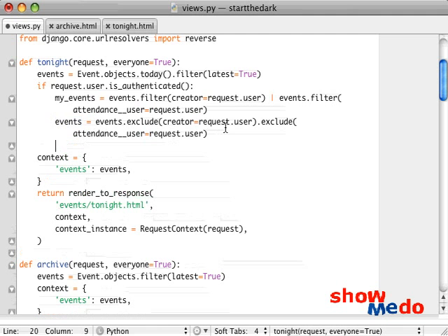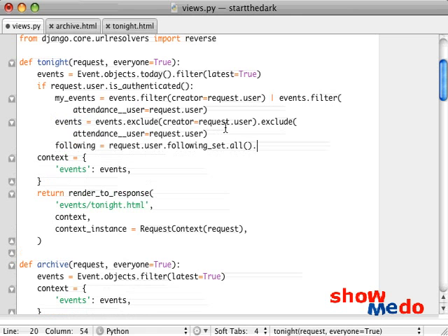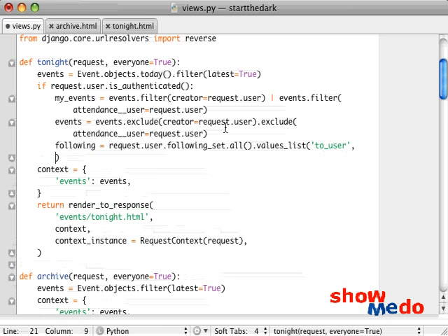Okay, and then the last thing we want to do, if we're authenticated, is get a list of who we're following. So following equals request.user.following_set.all().values_list to_user, and now we're going to do flat equals true. And thank you to Jan R, who pointed this out. You don't need to do a list comprehension like we were doing in the social networking part to figure out all of the to users. You could just say values_list and say flat equals true. It's a great tip. Thanks, Jan R.